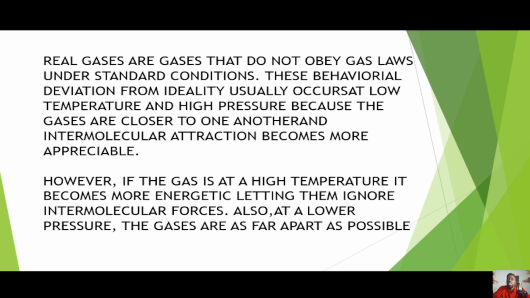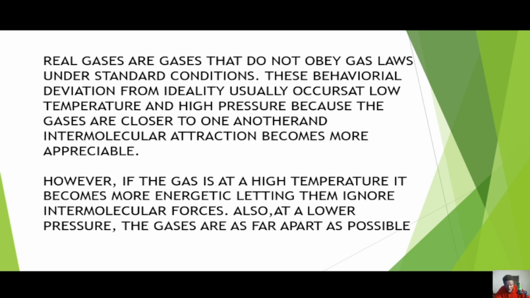If you bring magnets close to each other, you will notice that the attractive force will be more. But drag those magnets far apart, and you will notice that it seems as if they cannot have any magnetic force of attraction. Why? The distance between them is now more, hence the effect of the force is reduced. So if you want to make a real gas begin to act as an ideal gas, there are two things to do: increase temperature to make it more energetic, and then reduce the pressure so that the distance between the gases will be high, and once that distance is high, the intermolecular interaction effect would now be highly reduced.